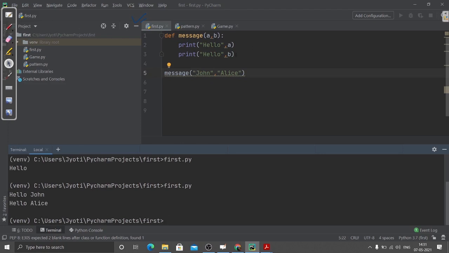It has been printed. So what we are doing, I'm passing arguments here, and then here the parameters are being accepted, and then this code is executed. That's the simple example of how you can do it. And if you change the order of these, then obviously the values of a and b will also be changed. Okay, so this is how it will work.